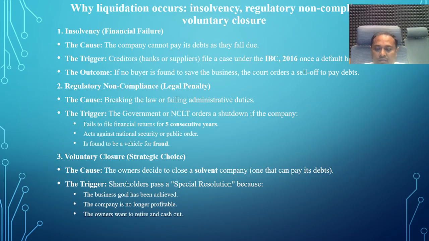Then, the company is no longer profitable after some period of time. The company doesn't make profits and doesn't give assurance of profit. In such a case, the company goes into liquidation. The owners want to retire or cash out. Suppose the owner of the company is not willing to continue the business. In such a case, they willingly decide to shut down the business, that is liquidation of the company.